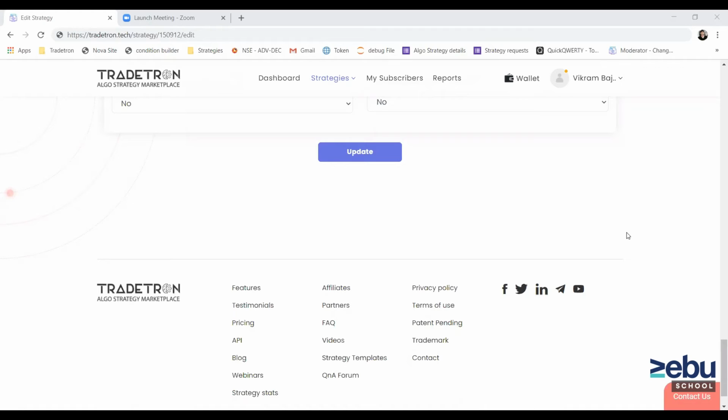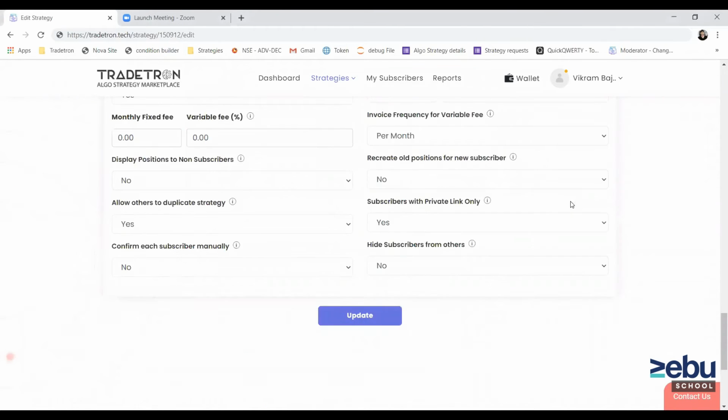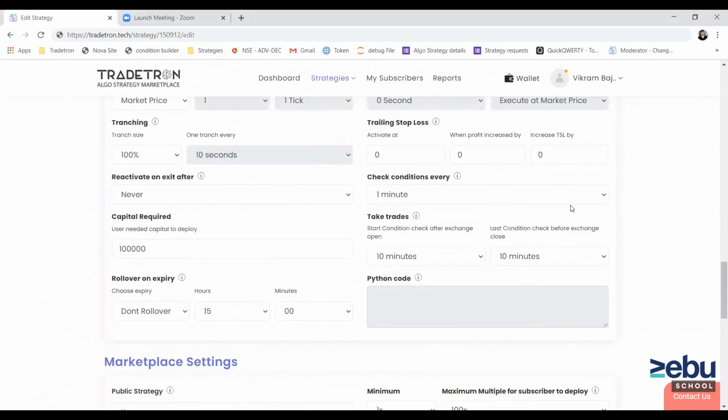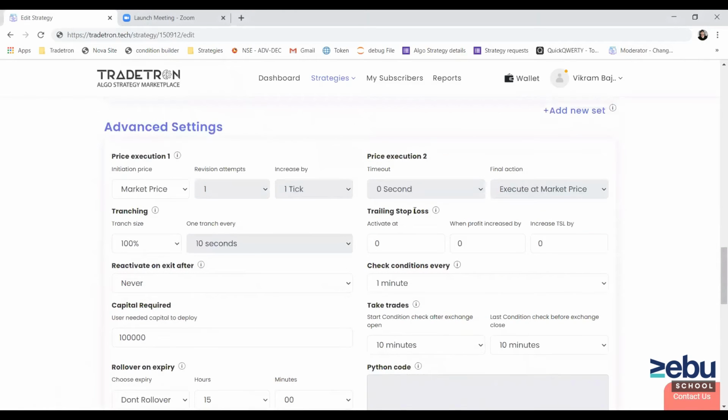Please give some info about PSL setting in advanced settings. Okay, so there are three fields in trailing stop loss. One is activate at, second is when profit increase by, and third is increase PSL by.